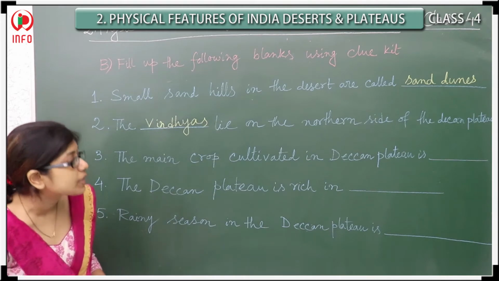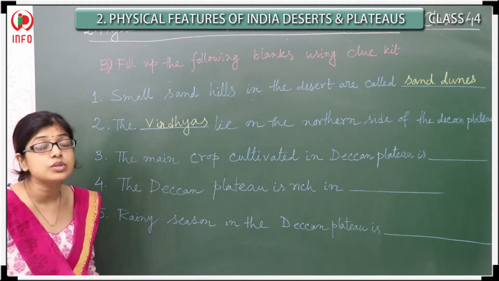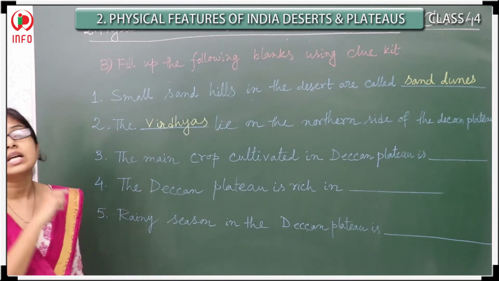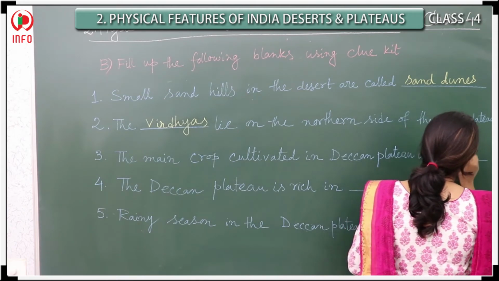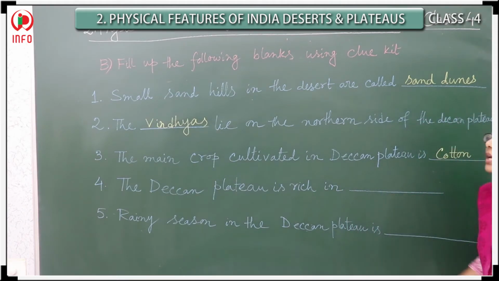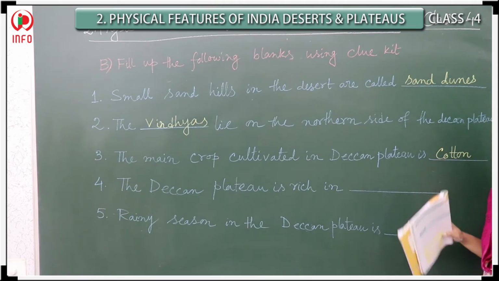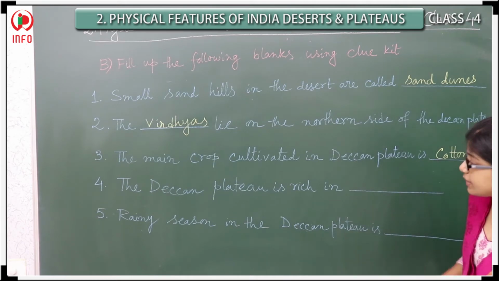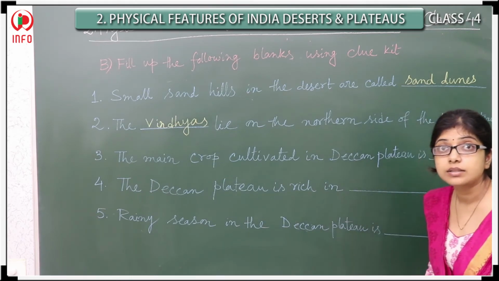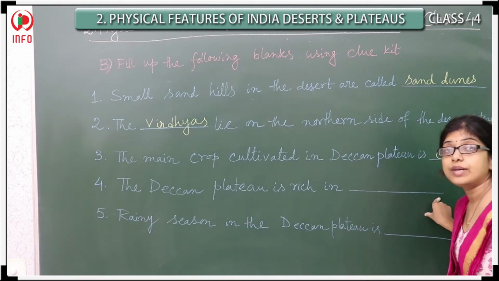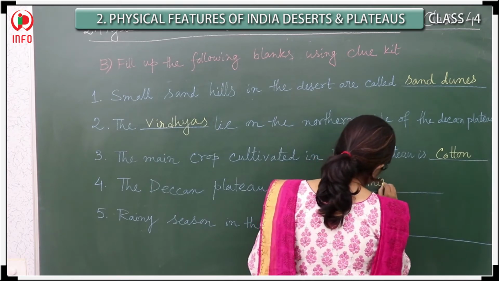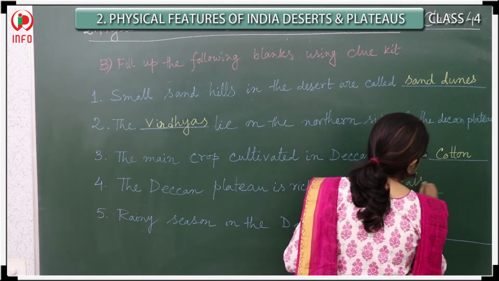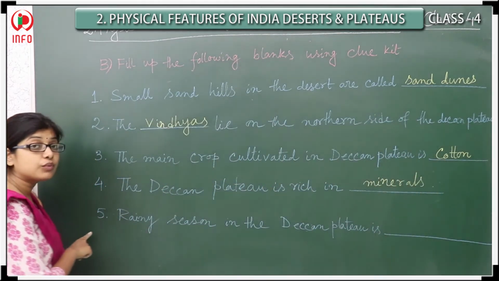The main crop cultivated in the Deccan Plateau is, do you know? That one is cotton. Yes, cotton, C-O-T-T-O-N. In this climate, cotton is cultivated there. And the fourth one: the Deccan Plateau is rich in what? This blank should be filled by minerals, M-I-N-E-R-A-L-S. Minerals.